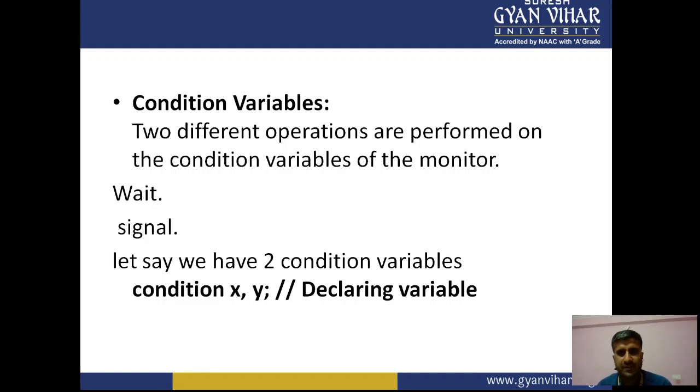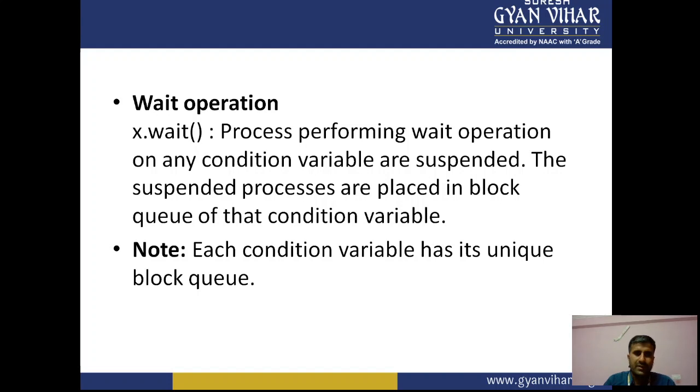Two different operations are performed on the condition variable of the monitor, that is wait and signal. Let us see that we have two condition variables x and y declaring the variable. In the wait, we discuss the block queue as well as the wait queue. The wait operation can block or suspend, and then it moves to the block queue.